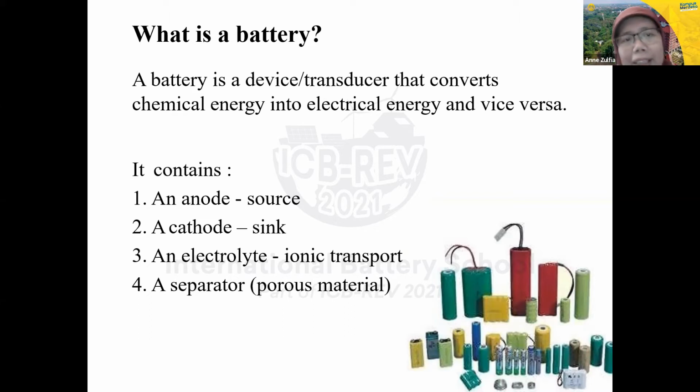This chemical energy can convert to electrical energy because the battery contains an anode material. The anode material is actually a source of ion. And the cathode, the zinc here. And the electrolyte is ionic transport. So we need the electrode with conductive electrolyte and a separator with porous materials. Usually we use a polymer material as a separator between the anode and the cathode.